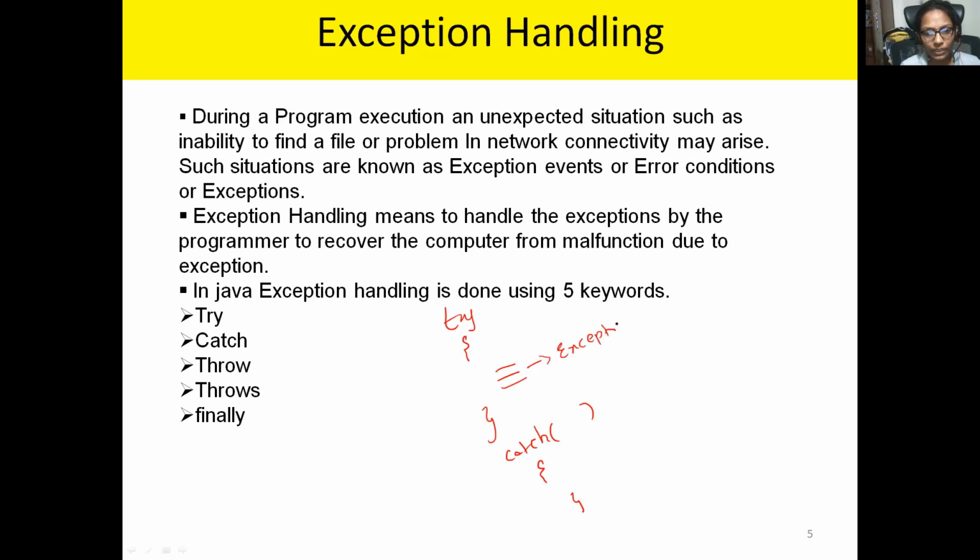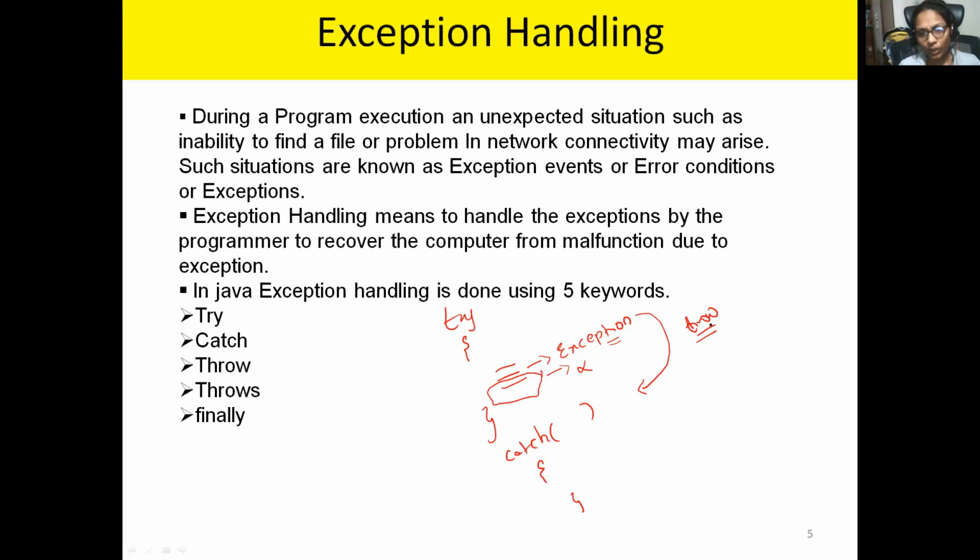What do I need to do then? Of course, I don't need to do anything, because the default exception handler is there. It will automatically throw the control to the catch block by skipping the remaining statements. After this exception, the remaining statements will not be executed; automatically the control will go to the catch flow. But how does it go directly from try to catch? Using the throw keyword.